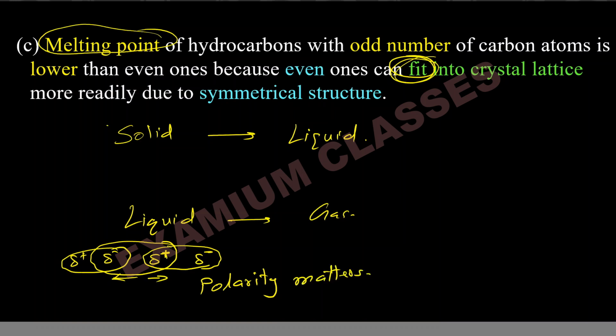However, in case of melting point, that is solid, how effectively the molecules fit in the crystal lattice, that matters. So in solid, symmetry matters.